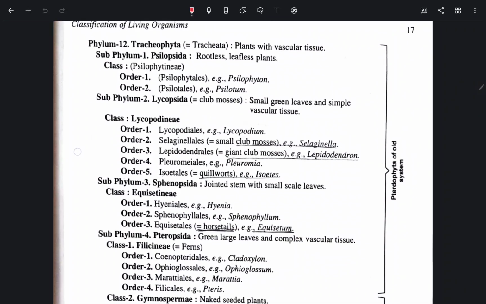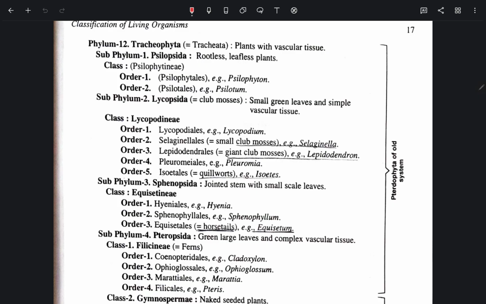Phylum 12 Tracheophyta, tracheates, plants with vascular tissue. Subphylum Psilopsida, rootless, leafless plants. Class Psilophytineae, order Psilophytales, Psilophyton. Order 2 Psilotales, Psilotum.